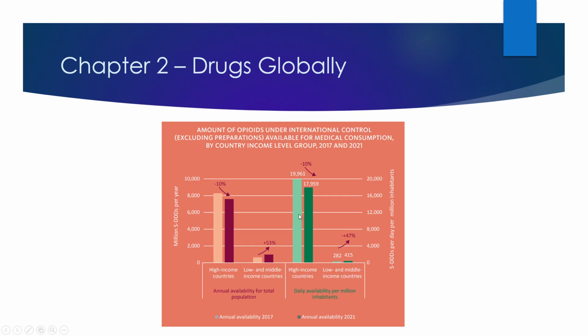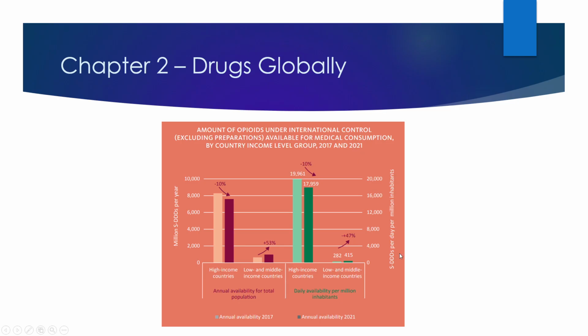But basically, what's the takeaway here? The takeaway is whether you're looking at the total numbers or the rates that are adjusting for how many people are in those regions, it's basically the same story. Most of the availability of opioids is in wealthy countries, less availability in poor countries, but there is a little bit of a shift towards the poorer countries between 2017 and 2021.